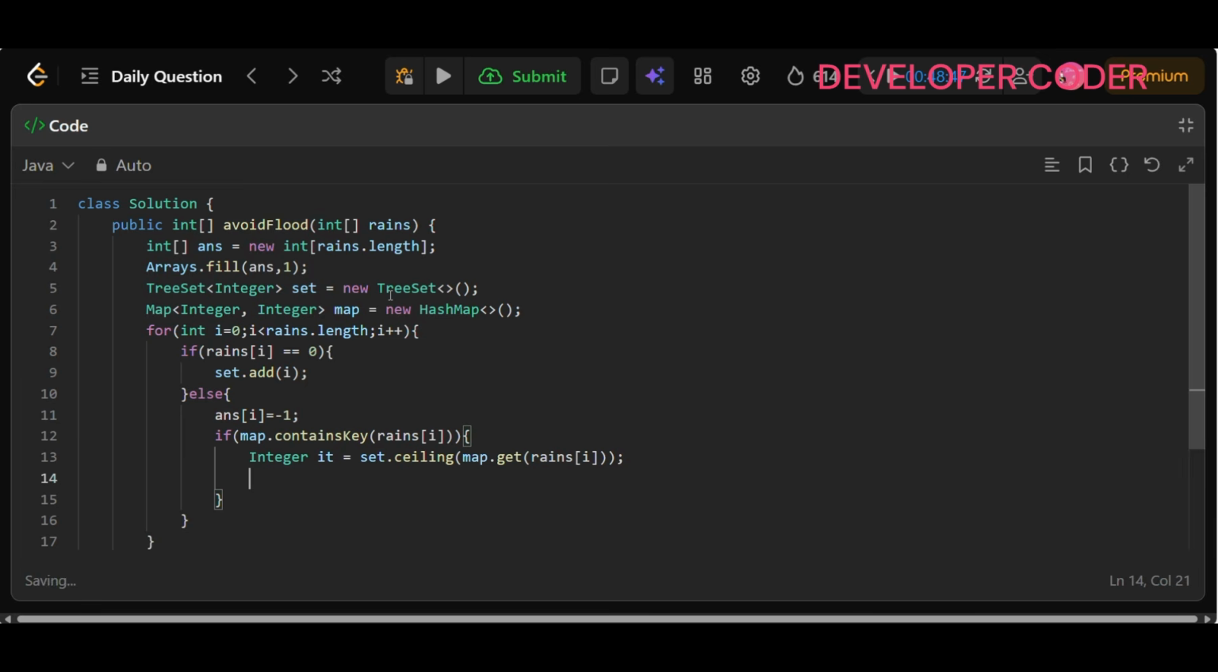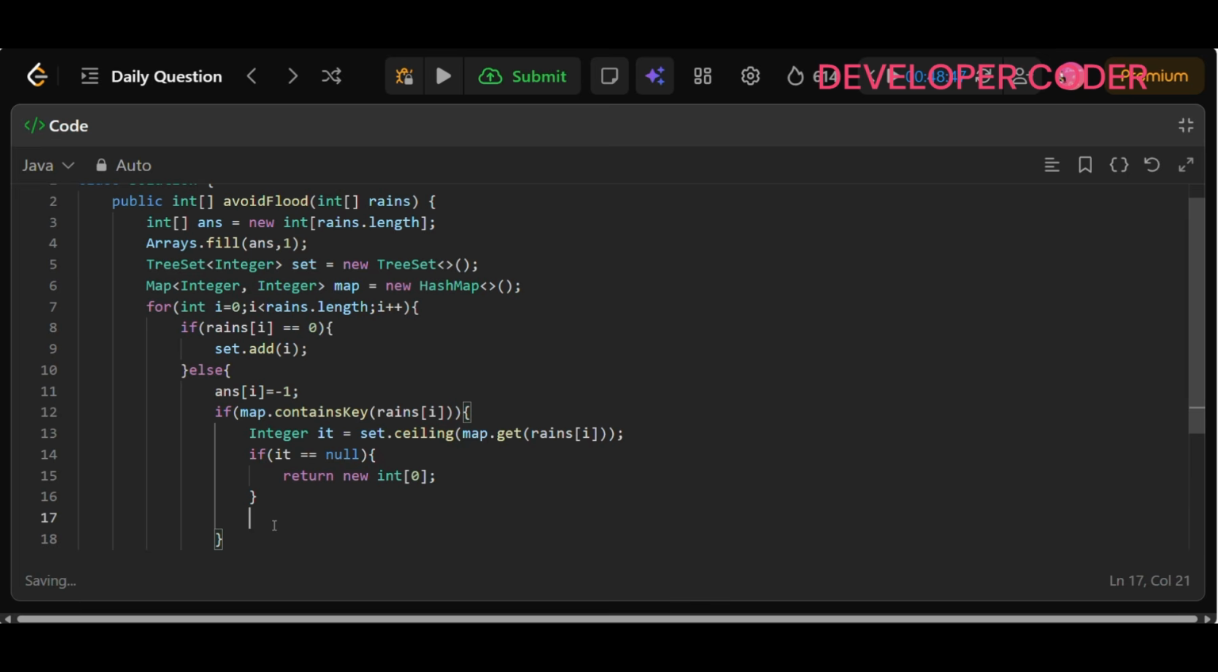So if no dry day is available to dry this lake, then flood is going to occur, right? So here if this variable value is equal to null, in that case we have to just return new int[0], right? Or you can name this variable as dryDayIndex, whatever you want, no issues. All right, done. After that we have to use this dry day to dry the current lake, right?